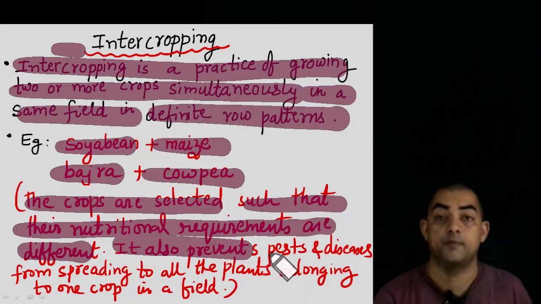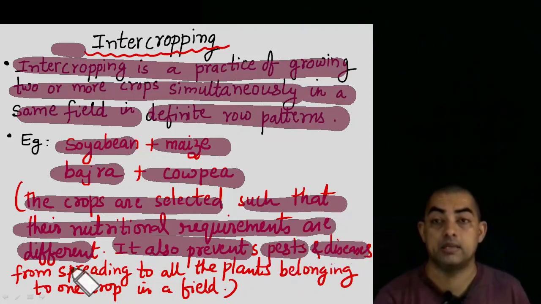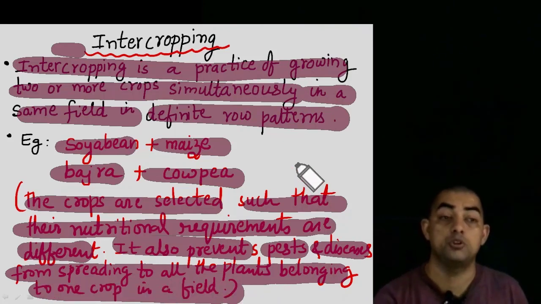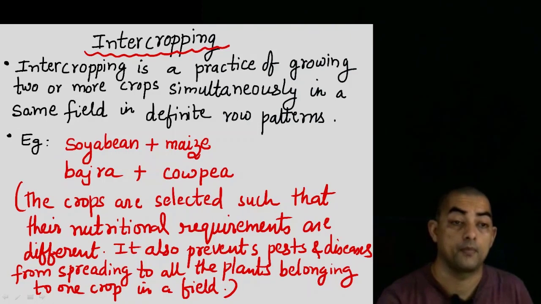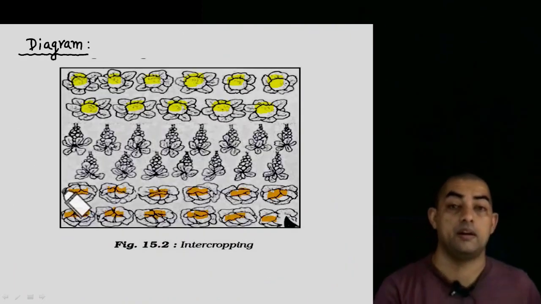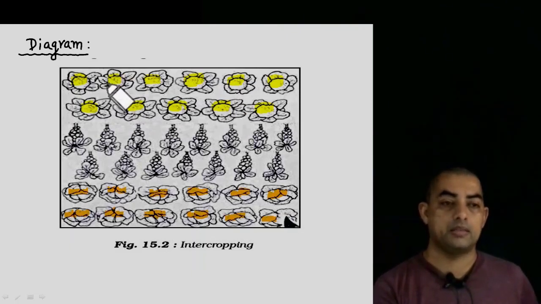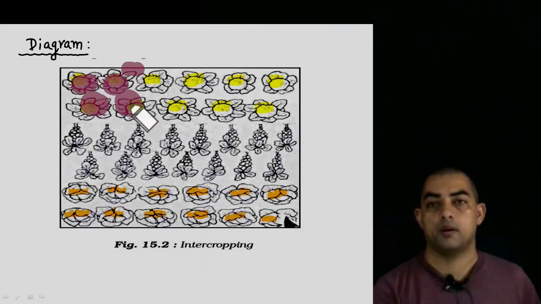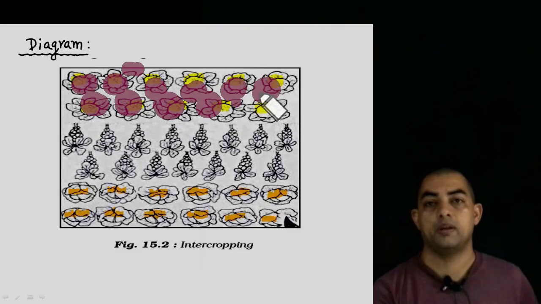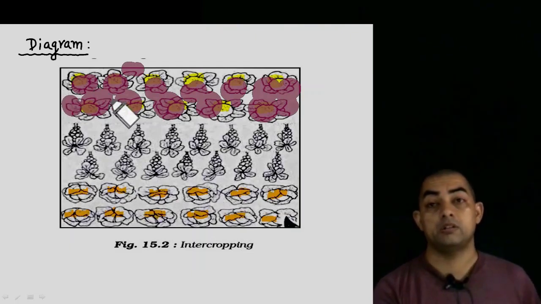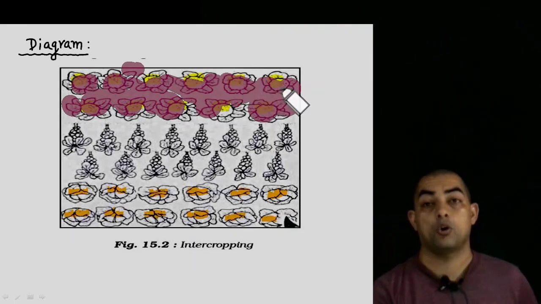So it is also going to prevent pests and diseases from spreading to all the plants belonging to one crop in a field. For that they are using some kind of a pattern. See here, if you see this particular slide, you will understand it better. They are growing cauliflower over here. For example, some insects or some pest have started destroying the crop over here. They will keep on spreading. But because now the whole field is not growing the cauliflower together, the disease is only going to spread to only these crops which are present over here.